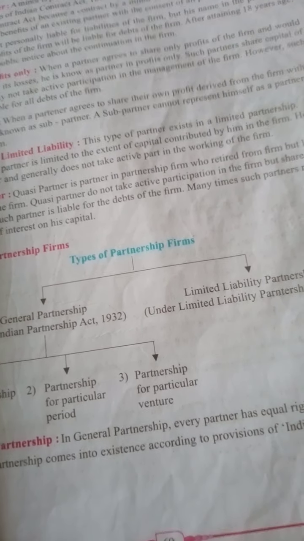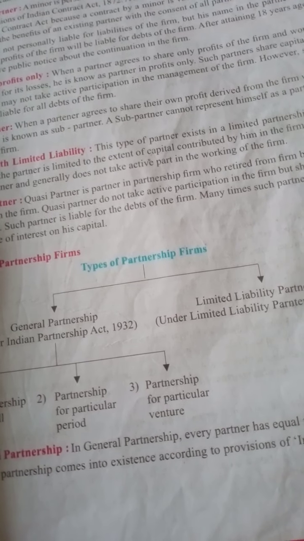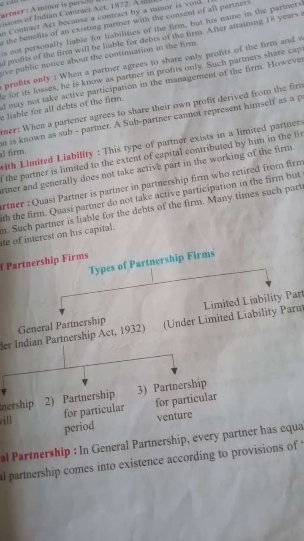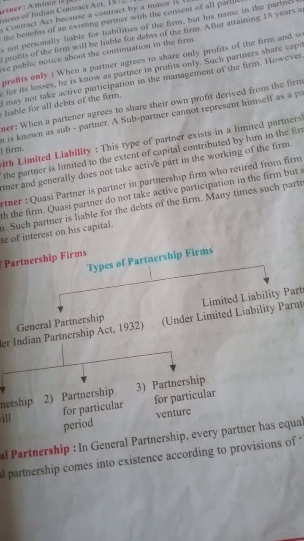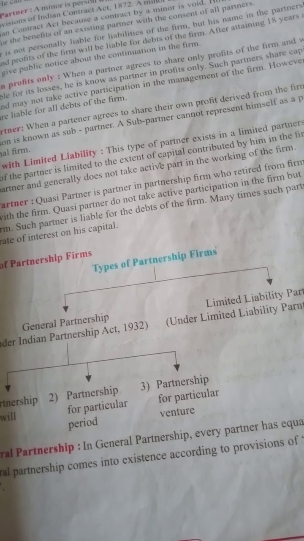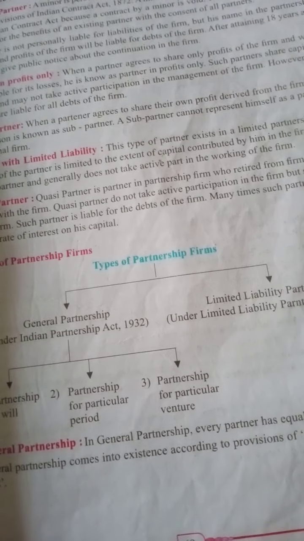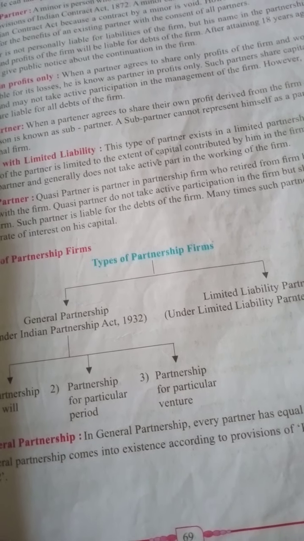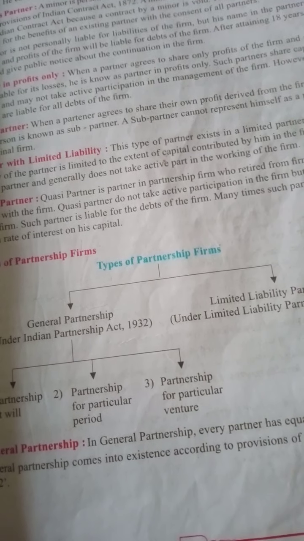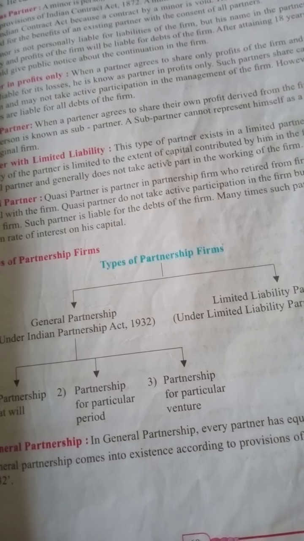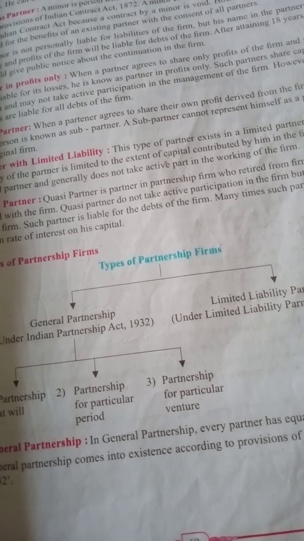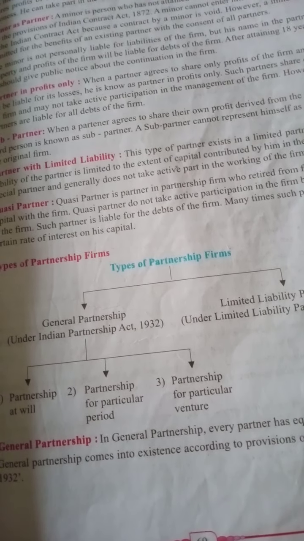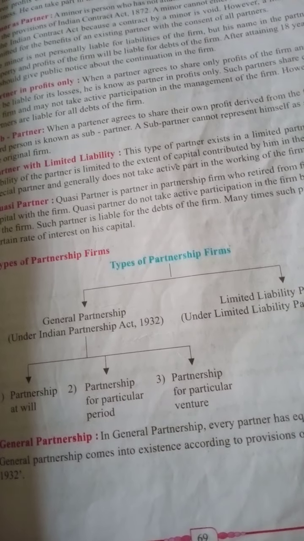However, a minor may be admitted to the benefits of a partnership. The minor partner has limited liability in the firm. So partnership property and profits of the firm will be liable for debts of the firm.